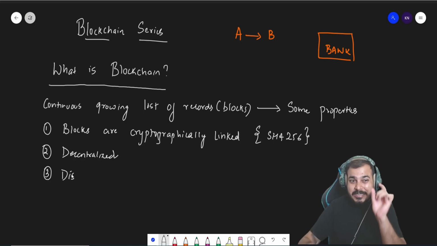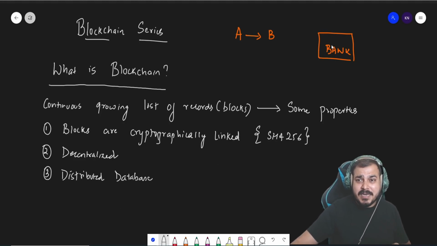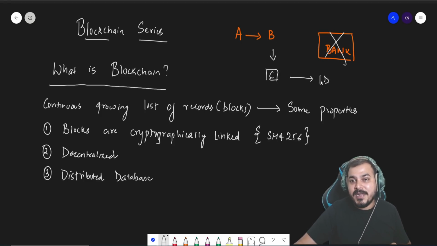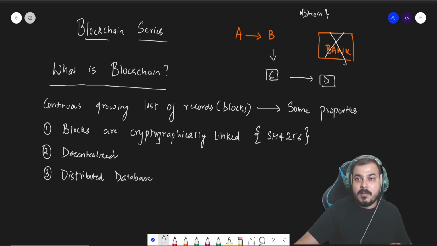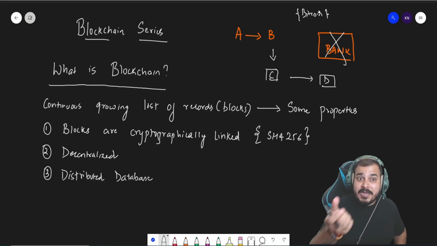Please note the terminology that I'm actually using. It has a distributed database, which basically means no central authority. Suppose person A wants to send to B, B wants to send to C, C wants to send to D. Suppose they are sending Bitcoin, and going further we'll also see the difference between Bitcoin and blockchain.